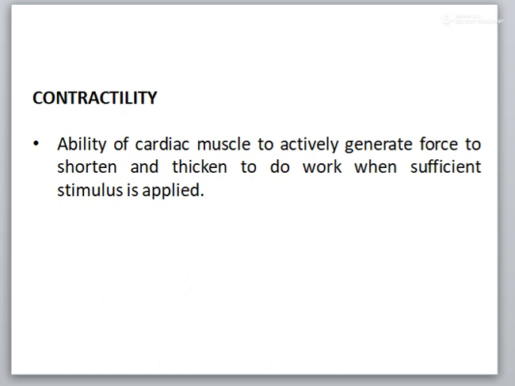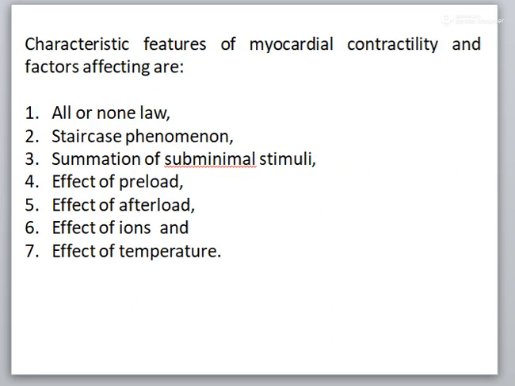Now come to the contractility. It is the ability of the cardiac muscle to actively generate force, to shorten and thicken to do work when sufficient stimulus is applied. Mechanical response in cardiac muscle fiber begins just after the start of depolarization and lasts about 1.5 times as long as the action potential.